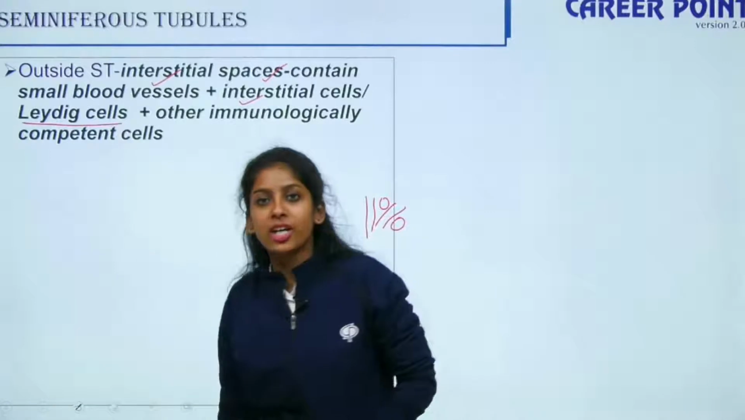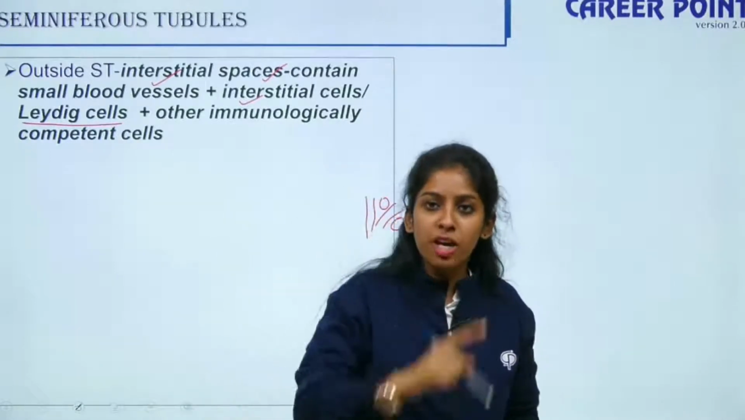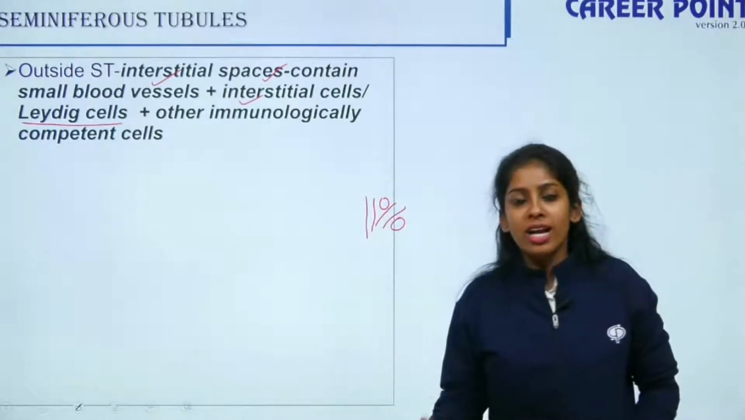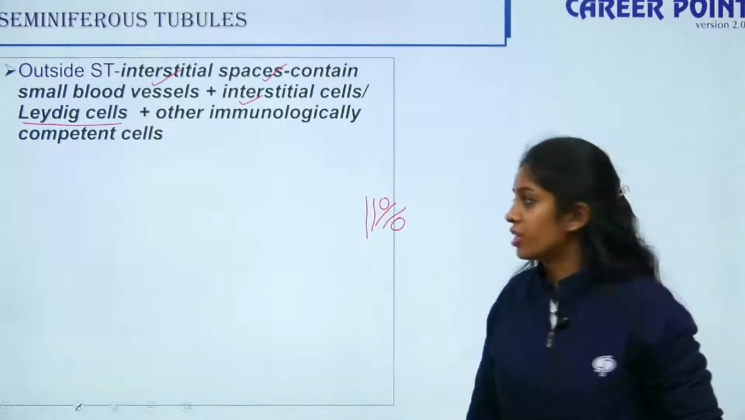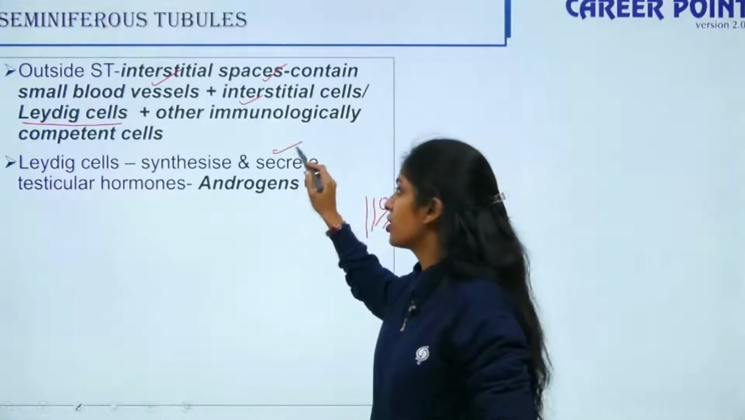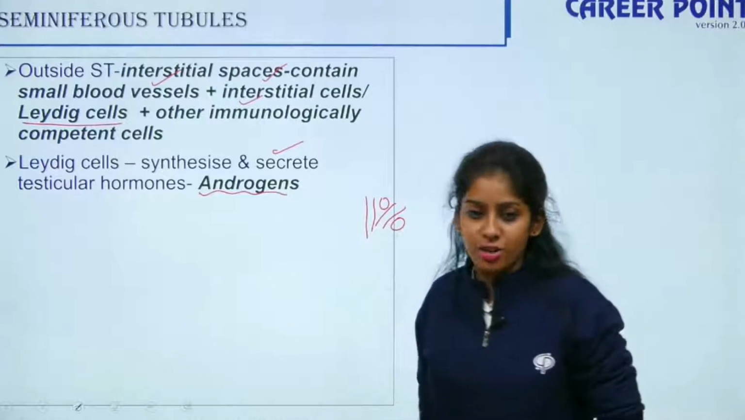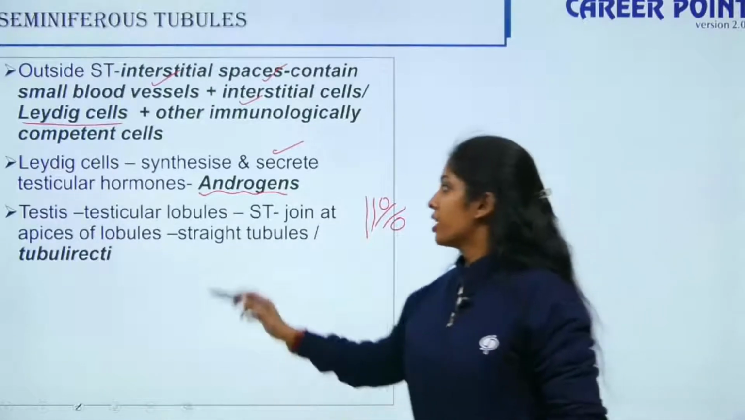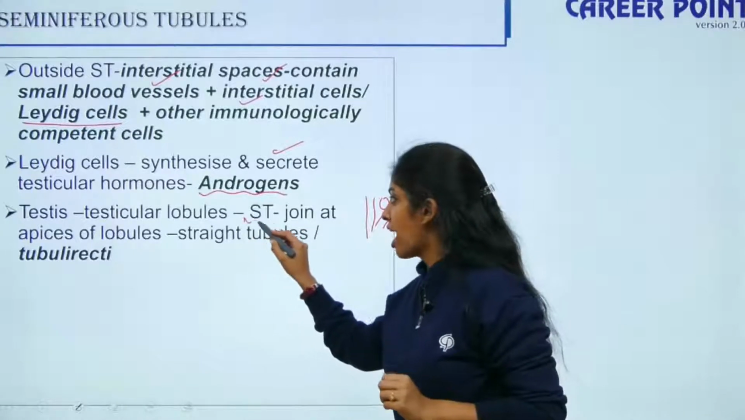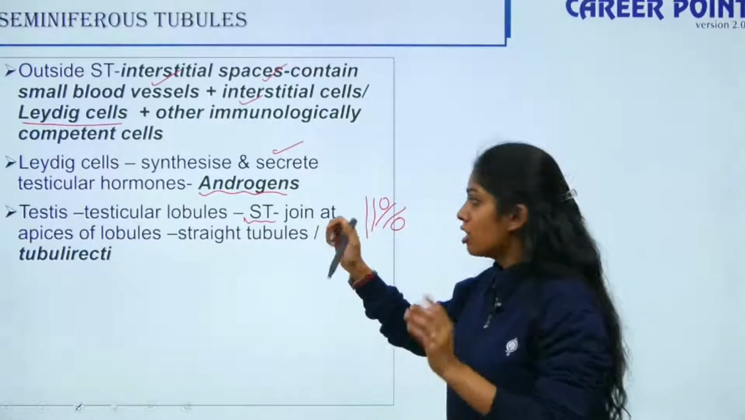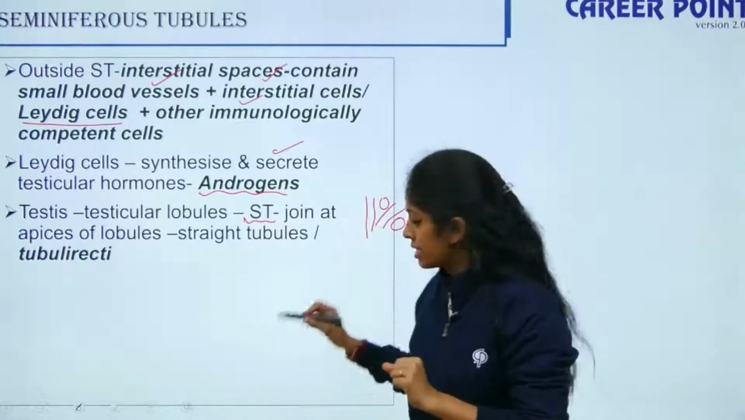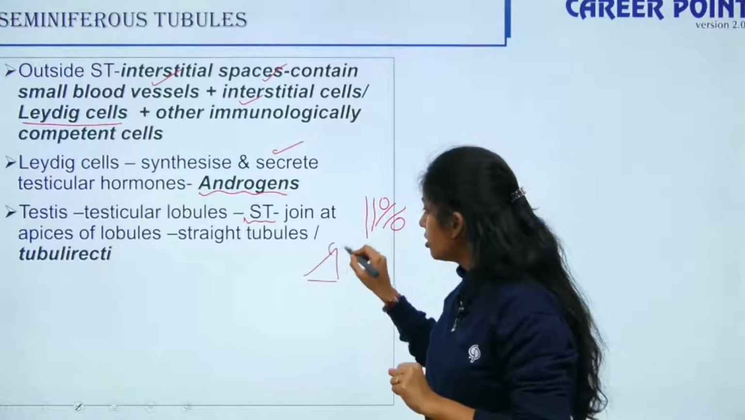We spoke that luteinizing hormone from your anterior pituitary acts on your Leydig cells to produce androgens. One important androgen is your testosterone, right? The same thing. So Leydig cells synthesize and secrete testicular hormones known as androgens. So the testis consists of testicular lobules. Inside the testicular lobules you have your seminiferous tubules. All the seminiferous tubules join together at one portion, that is the apex. In a triangle, you call this an apex, right?